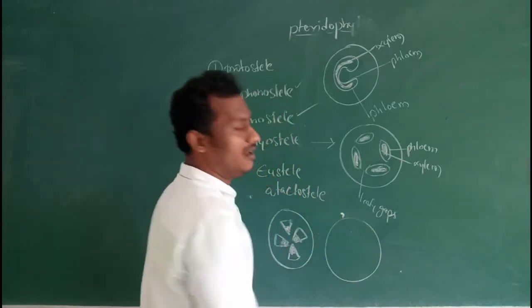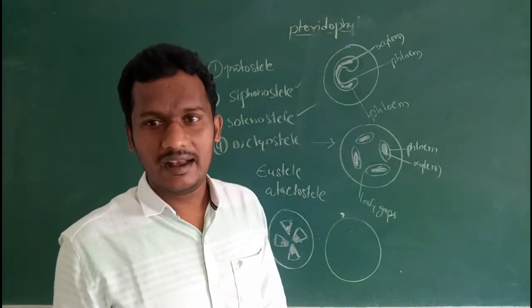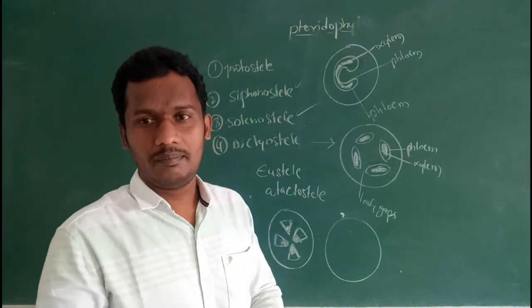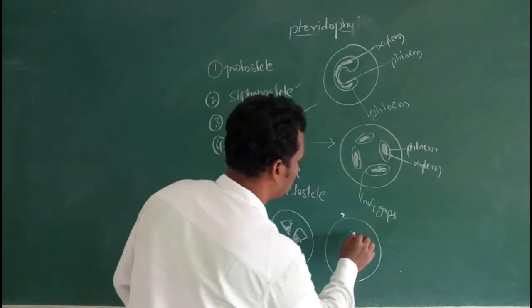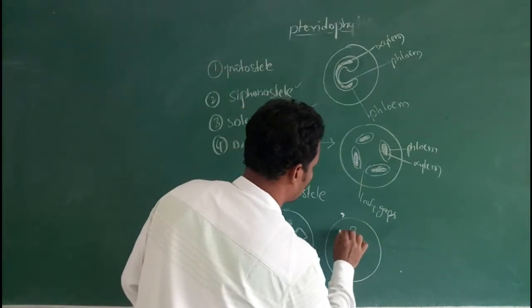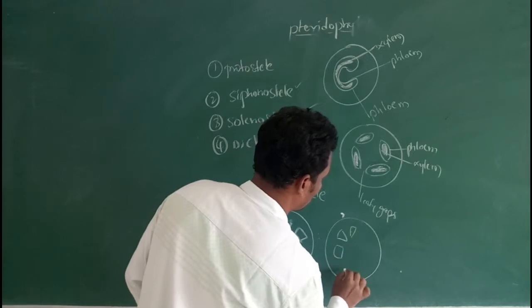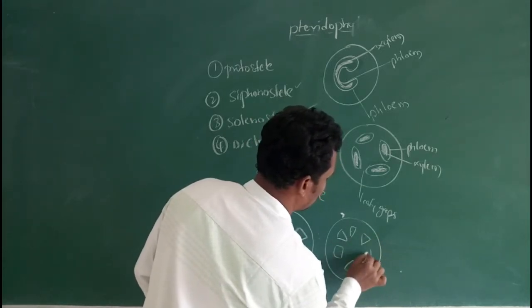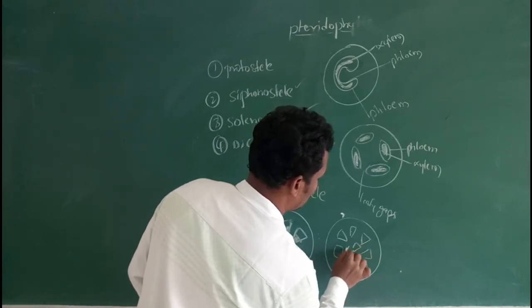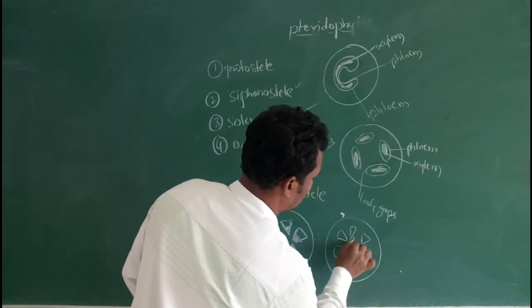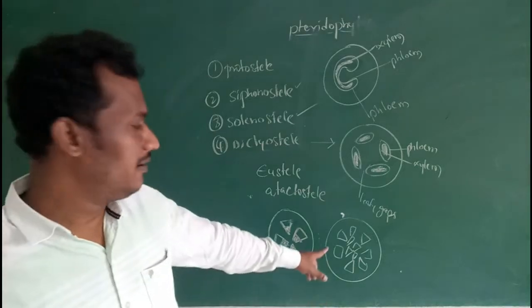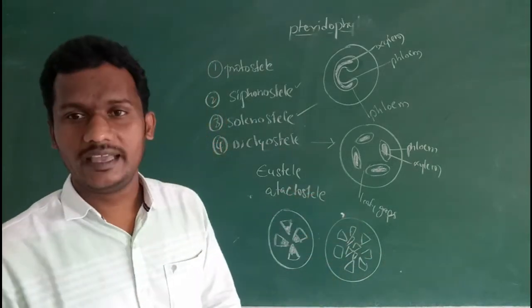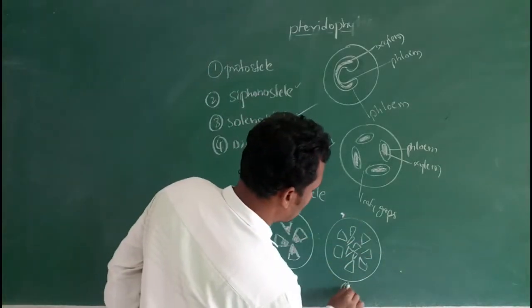Next one, atactostele. In atactostele, vascular bundles are scattered in a manner, not in a particular order. So completely scattered. This is known as an atactostele. Examples: monocots.